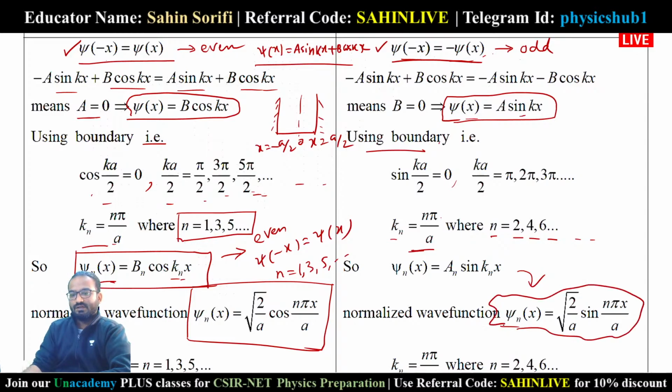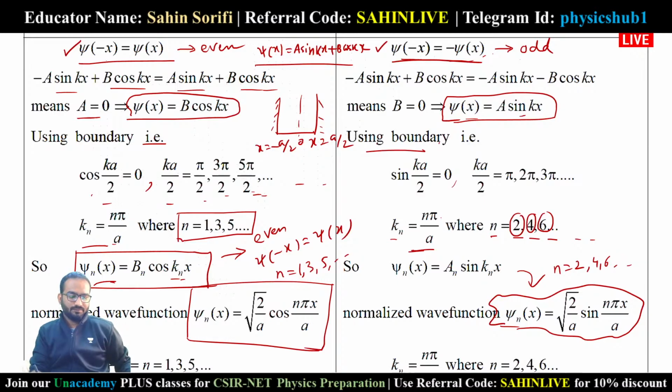So here you see we are getting two types of solution, one for even symmetry, another for odd symmetry. For odd symmetry, we are getting root over 2 by a sin n pi x by a. So here you see n is taking only even values. Okay, so here possible values are 2, 4, 6, and so on.